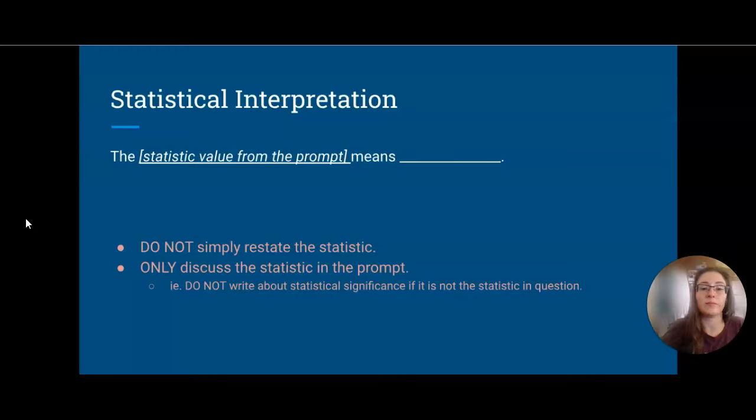So, say, the difference between the means in this group shows, and then describe what the two groups were and if one is higher than the other, if they are the same, if one is lower than the other. And that is going to be you interpreting the statistic and drawing meaning out of the numbers that have been given. Some statistics may be less about study values and more about the participants.